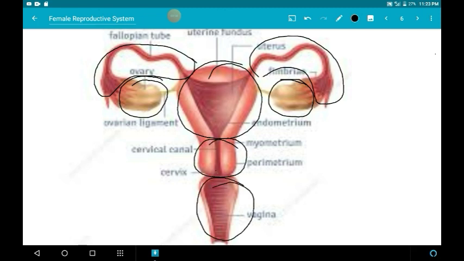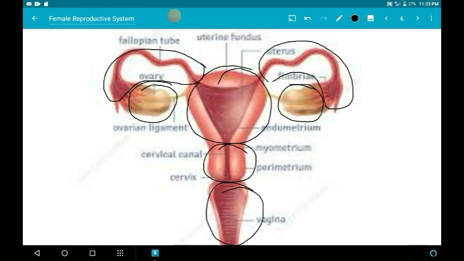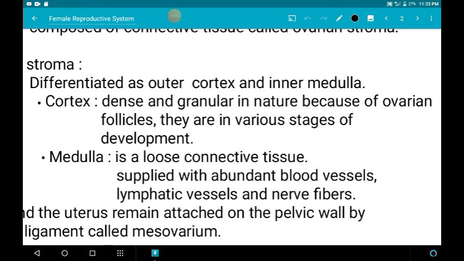Below the vagina is the external genitalia. So these are the structures of the female reproductive system. Now let us see the structure of each organ.